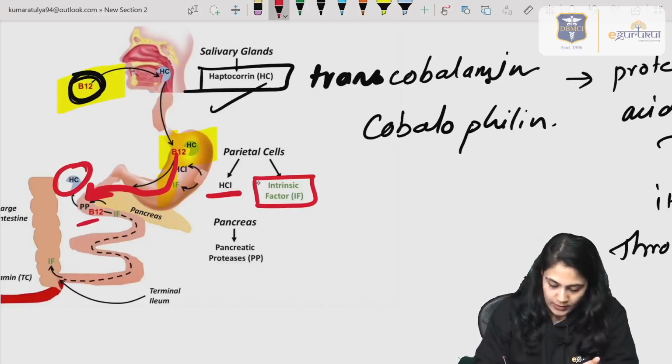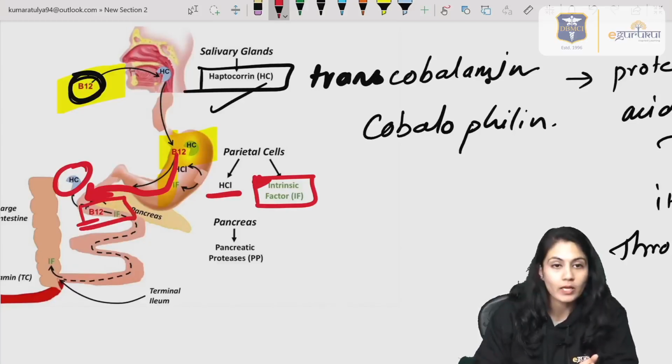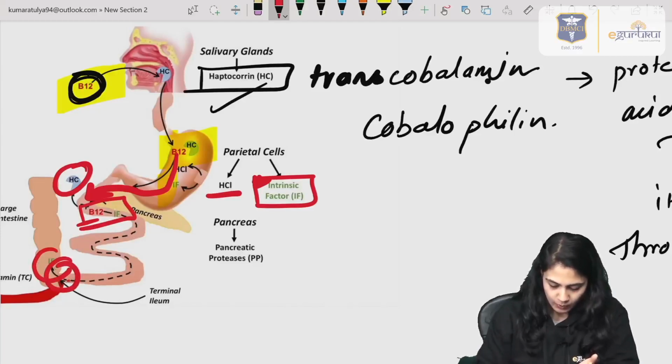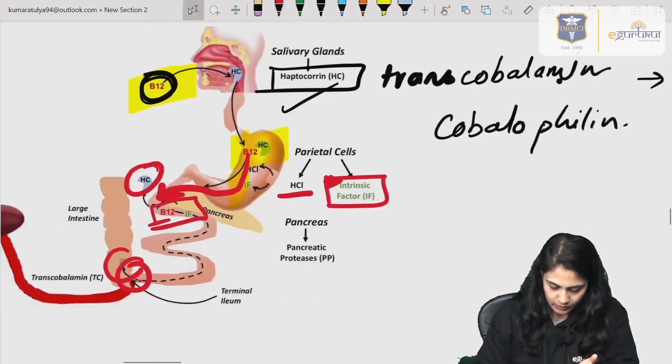Now the intrinsic factor, which is released from the parietal cells in the stomach, will also go to the duodenum and bind to the B12, right? And this will go to the terminal ileum. Over here you can see that B12 and intrinsic factor are combined.